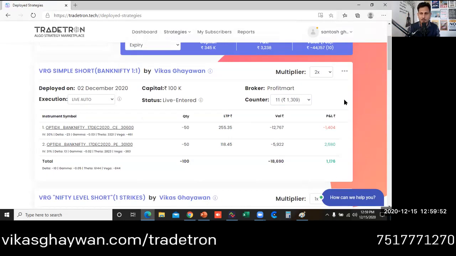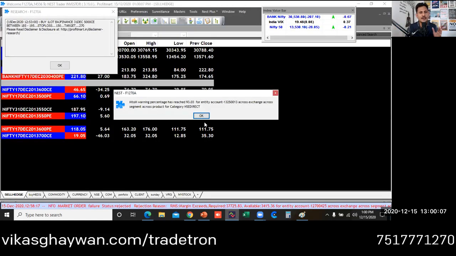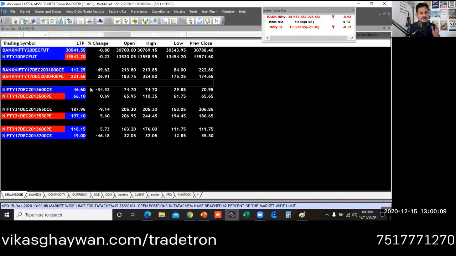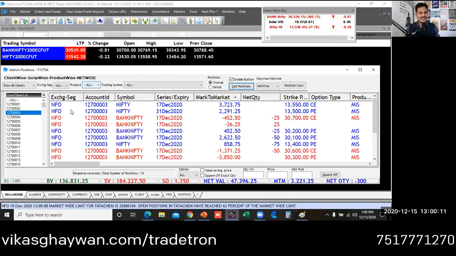then what you can do is just go here to the three dots, you can check, and just click on exit. When you click on exit, this position will be exited, and you can see that in your broking terminal the position has been exited, right?